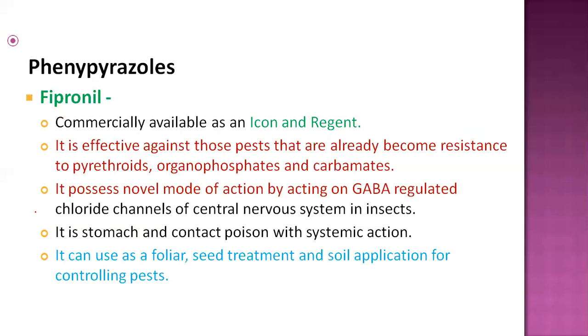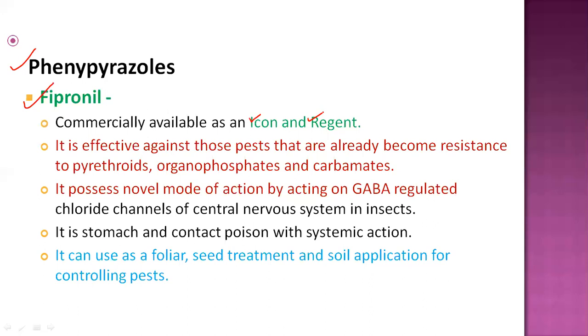Now the next one, phenylpyrazole compounds. An example of this group of pesticides is fipronil, which is commercially available in the market as Icon, one trade name present in the market, and the second one, Regent. This is a very important and very popular pesticide used against pests that have already become resistant to different pesticides, commonly the pyrethroids, some of the OP compounds like organophosphates, and some carbamate pesticides.